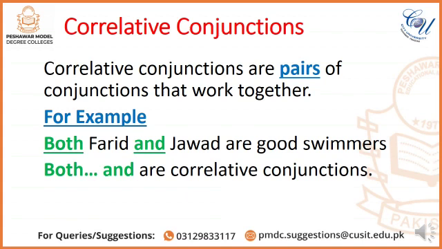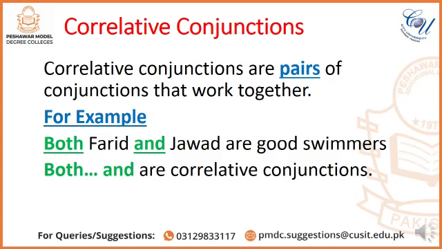Now we are going to discuss the last type of conjunction, that is correlative conjunctions. Correlative conjunctions are pairs of conjunctions that work together. For example, both Farid and Jawad are good swimmers.